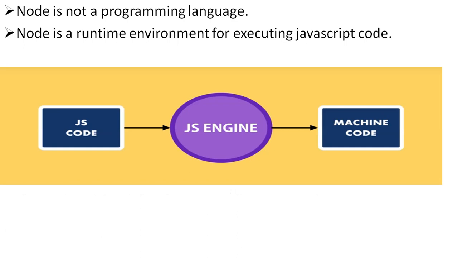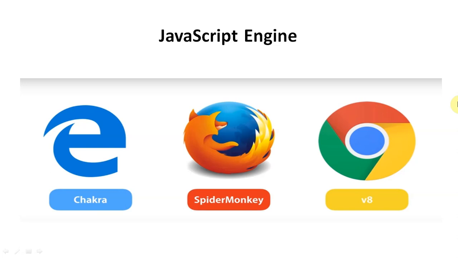Node.js is a runtime environment for executing JavaScript code. We have a JS engine that converts JavaScript code into machine code. This is the basic diagram of JavaScript with Internet Explorer, Firefox, and Google Chrome.